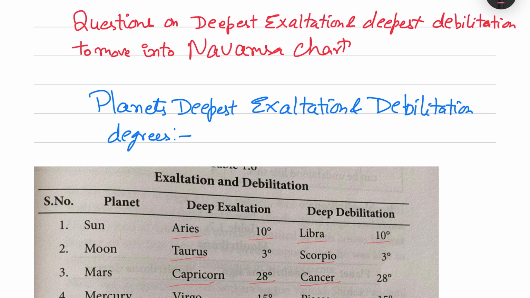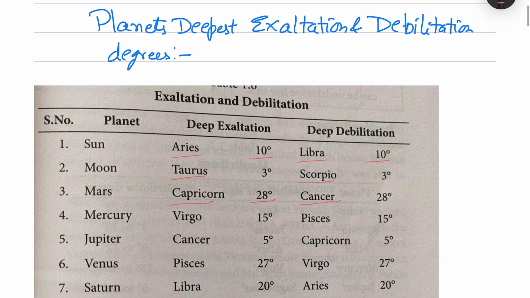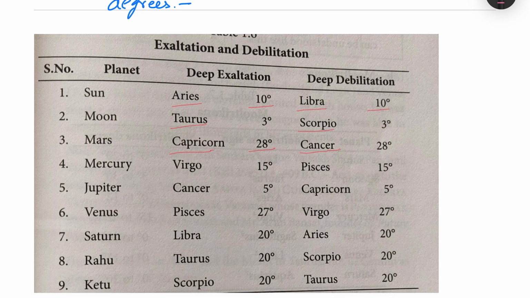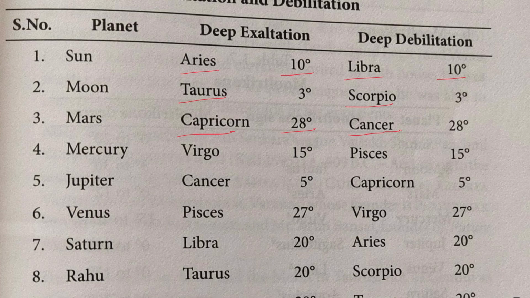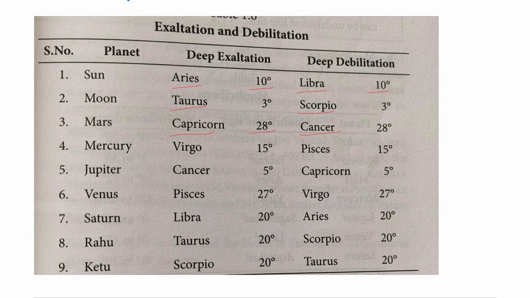We'll cover a few questions on deepest exaltation and deepest debilitation to move into the Navamsha chart. Planet in deepest exaltation and debilitation degree. So Sun's deepest exaltation is at 10 degrees in Aries, and similarly the debilitation is Libra; for Moon, Taurus, Scorpio; for Mars, Capricorn, Cancer, and so on.